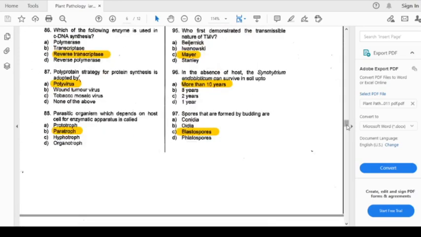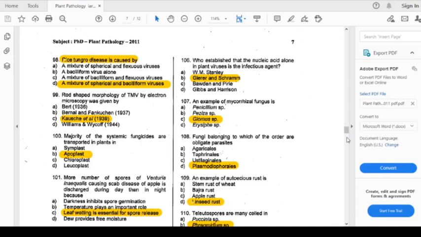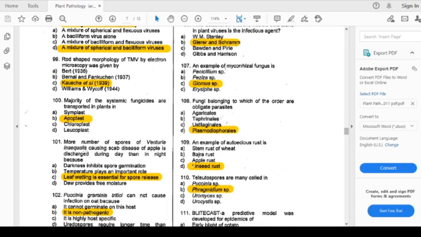So now we will start the question solving from question number 101. The question number 101 is: more number of spores of Venturia inaequalis causing scab disease is discharged during the day than in night because. The question is about Venturia inaequalis. So the answer is leaf wetting is essential for the spore release.